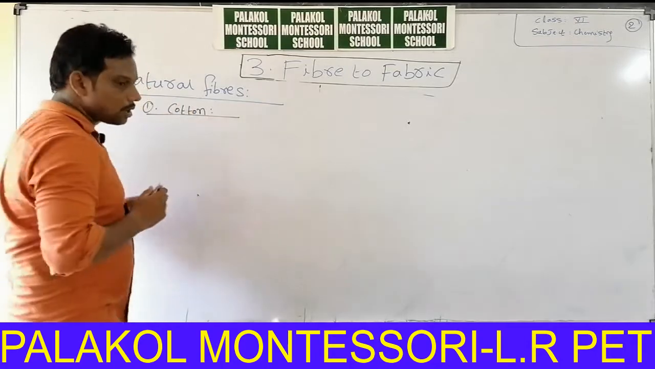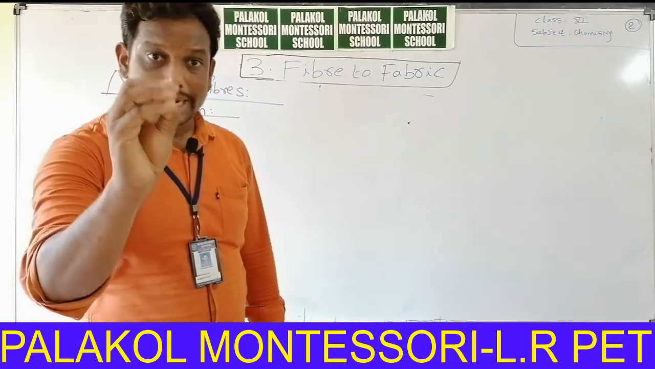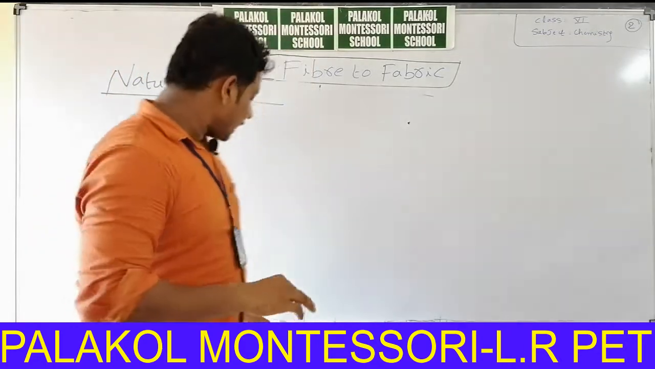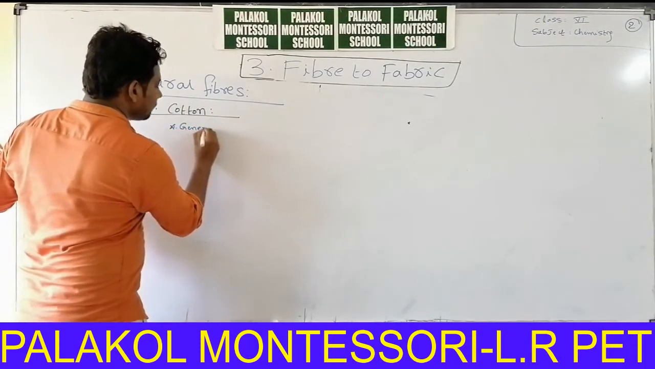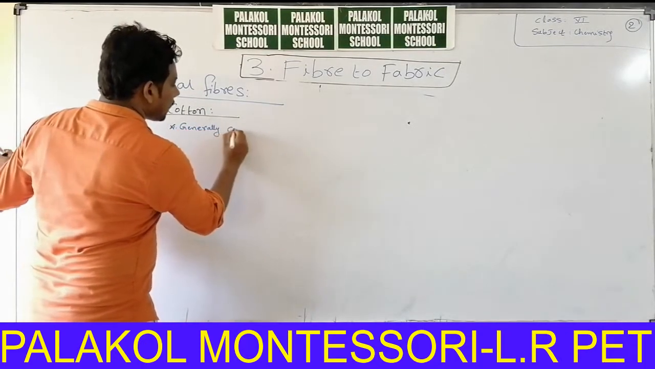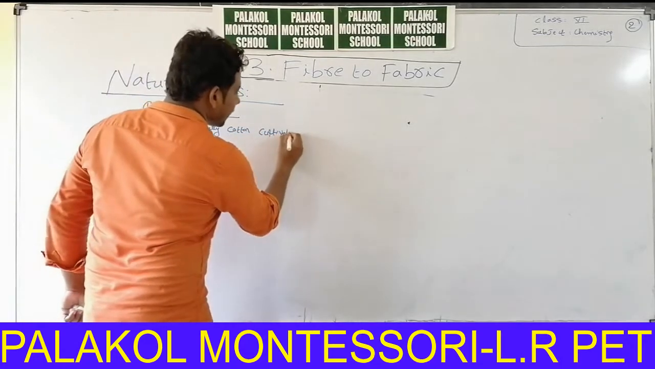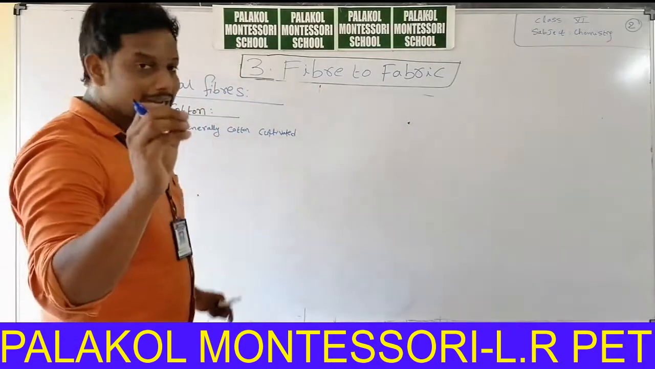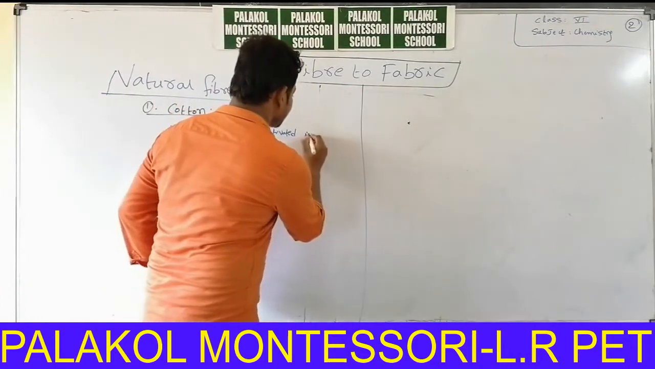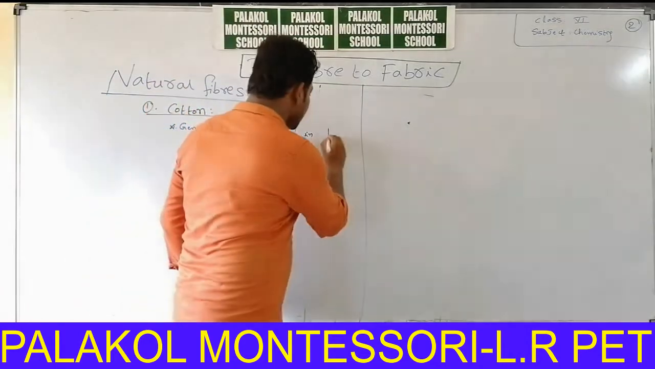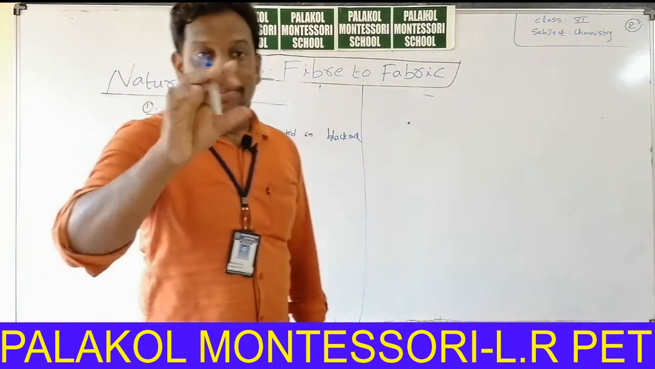Now I will explain about cotton. Cotton is obtained from cotton seeds or cotton fruit. Generally cotton is cultivated in black soils. Cultivated means పండించడం in Telugu.